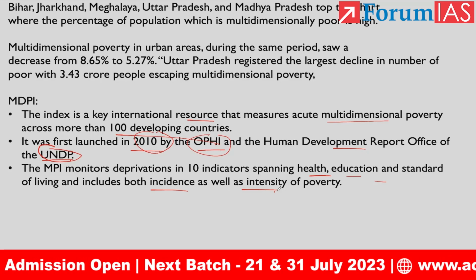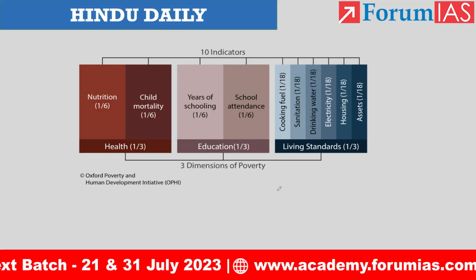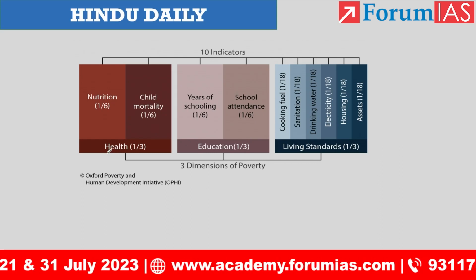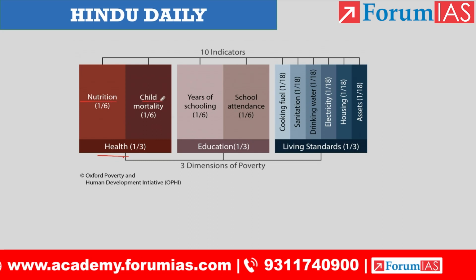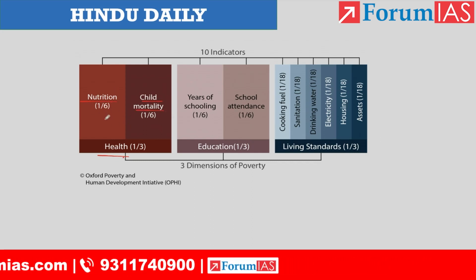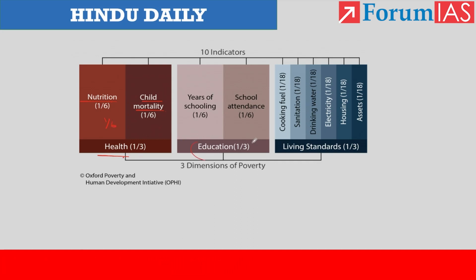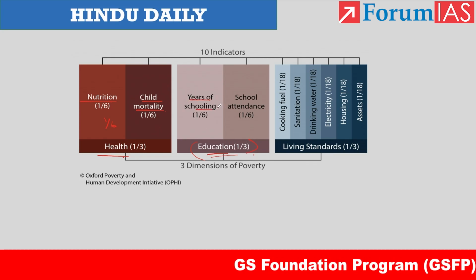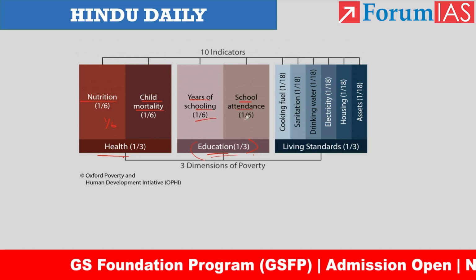Now let us have a look at the indicators and their weightages. Here we have the health indicator. Under health we have two sub-indicators: nutrition and child mortality. These two indicators have a weightage of 1/6 each. Then the education indicator has two sub-indicators, years of schooling and school attendance, and each has 1/6 of the weightage.